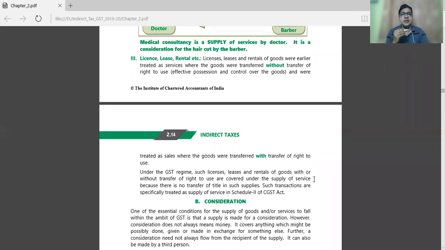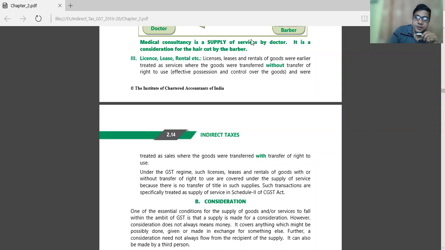Suppose you have an auto rickshaw and you have a license. If you provide your license to some other person, or you have a shopkeeper's license and you provide it to some other person for 1 year, it is a temporary purpose. It is considered as a supply of service.